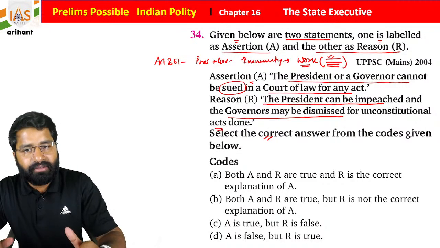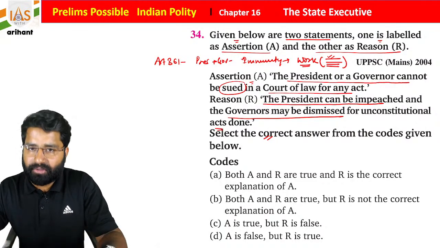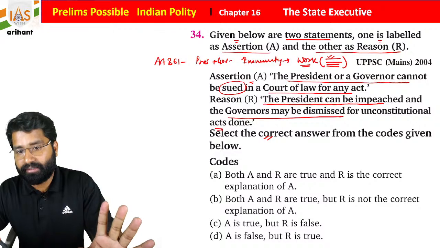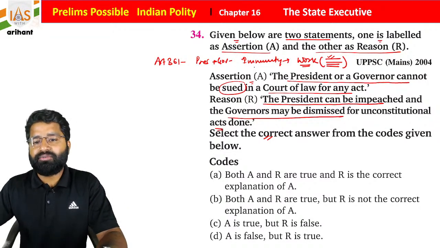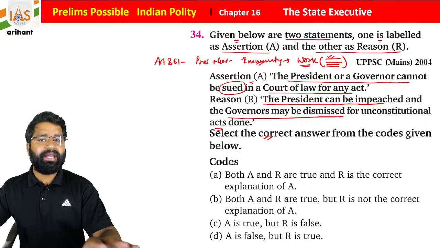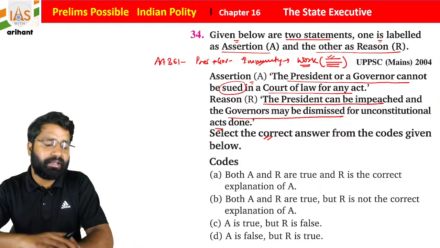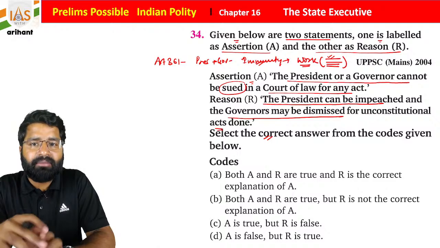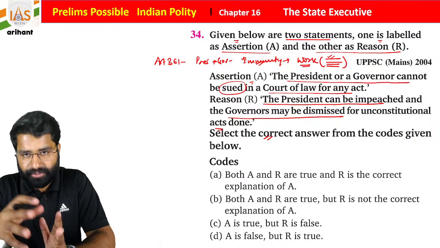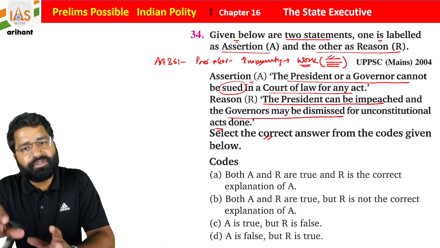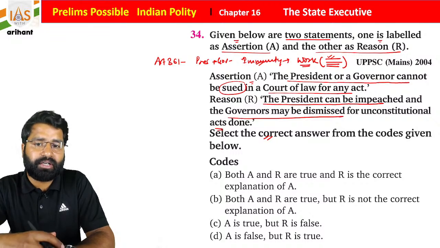They will not be answerable in any court of law for that act. Along with that, students, let's suppose they did some criminal activity. Till the time they are on the post, they are not going to be charged, but once they leave the post, then this process can be started.